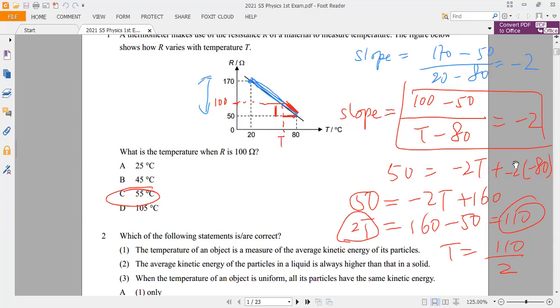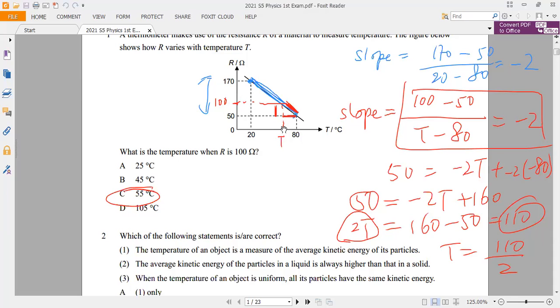But in fact, you may not need such a complicated calculation to get the answer. You know 100 is a bit lower than the middle. When you draw the line here and find the t here, this is called the graphical method. You may use graph paper to do that; you can raise your hand to get some.